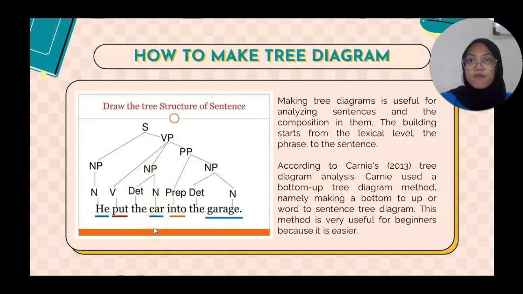Then the noun phrase from the words the garage is combined with the word into, which.